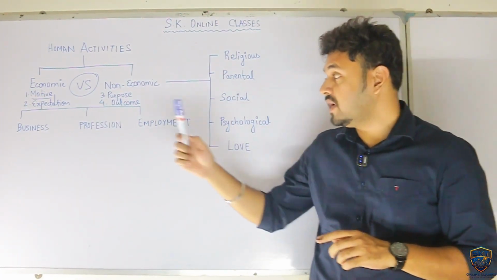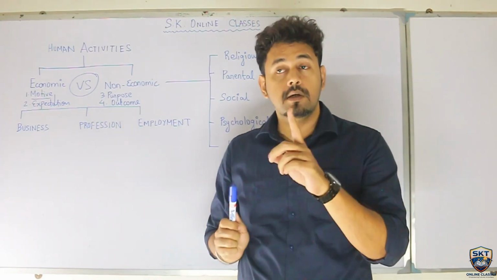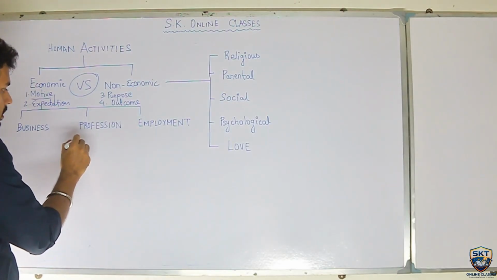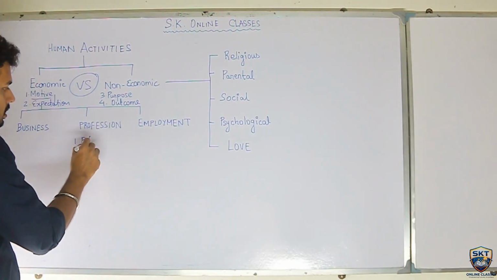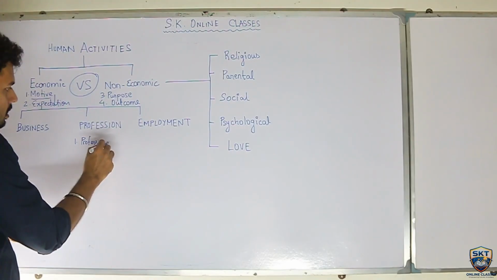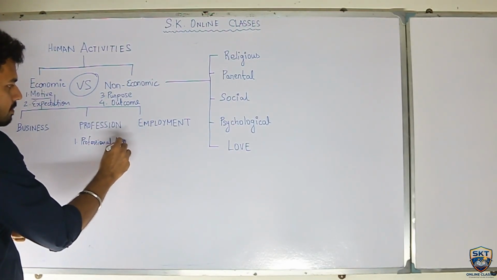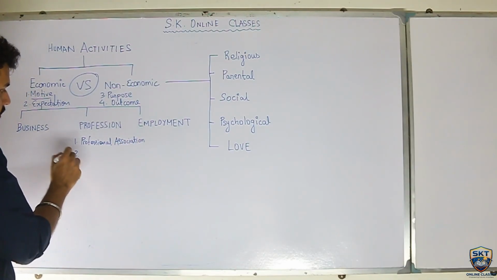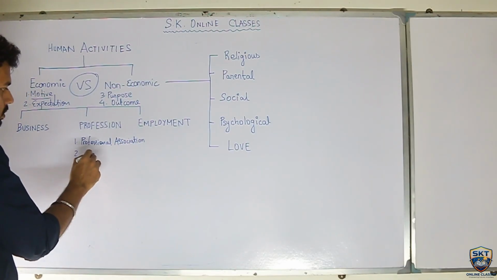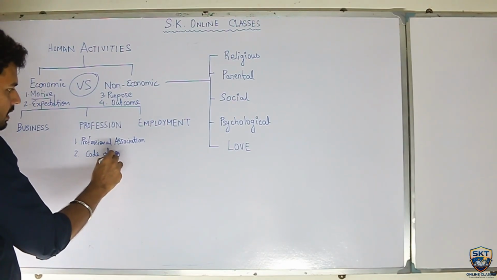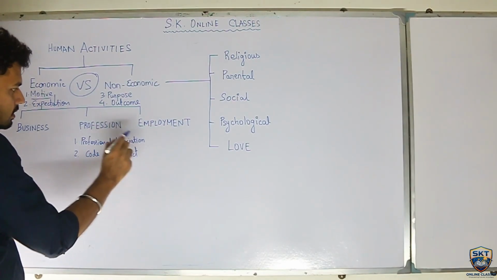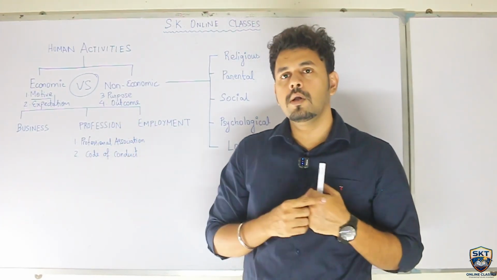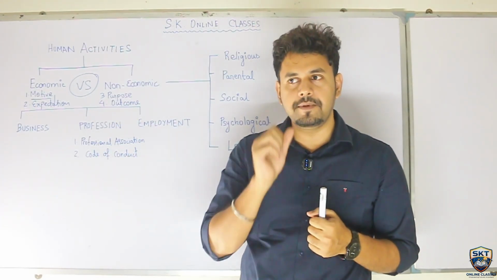Now, of the profession's characteristics, one you need to remember is called professional association. There are more features to it, like systematic body of knowledge, and many other things. And this one, code of conduct. Why am I writing these two and not the others? There is a reason. I would like to explain to you why I am giving you these two features.